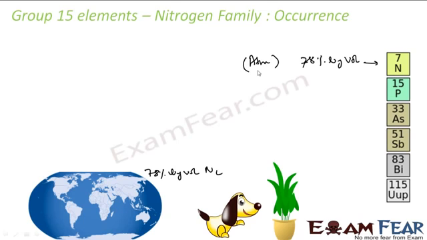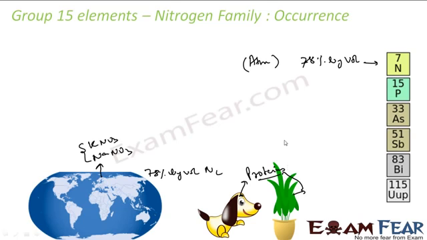If we talk about the earth crust, nitrogen will exist in sodium nitrate form. It will also exist in potassium nitrate form. It is also found in plants and animals as proteins.